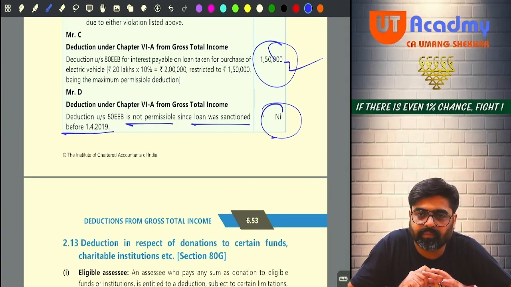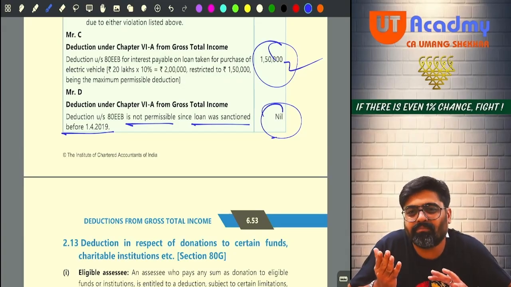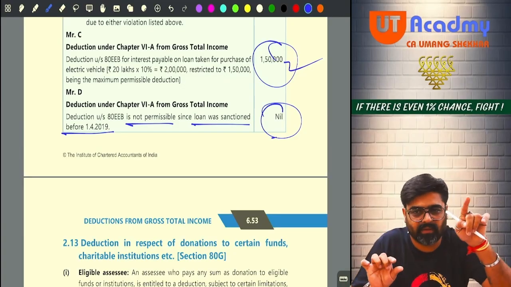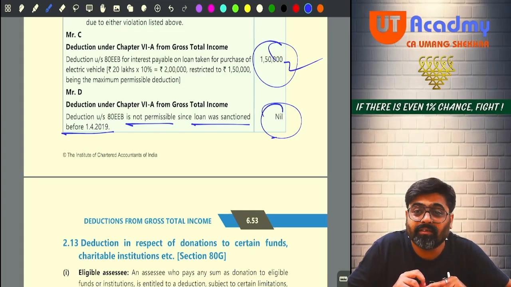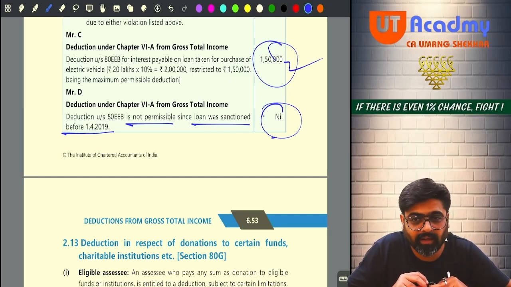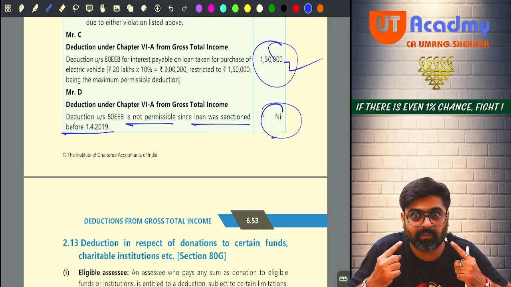Got it, sir? Now see, these kinds of simple adjustments can come in your main question. And in your main question, they are not going to tell you, please consider 80EE also. Please consider 80EEA. Don't forget to take the deduction under 80EEB. They are not going to tell you. You have to remember.